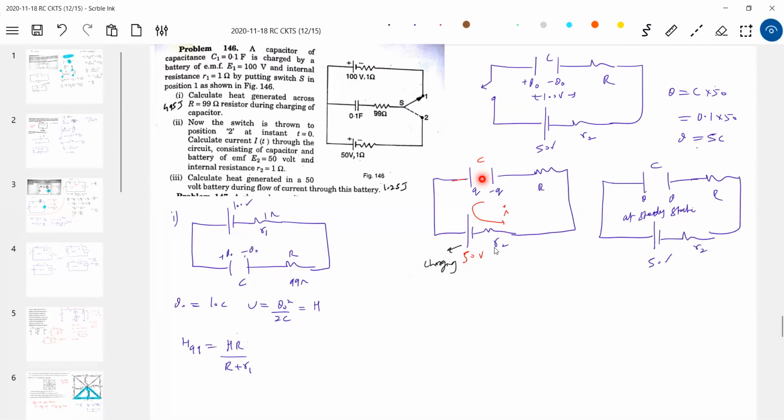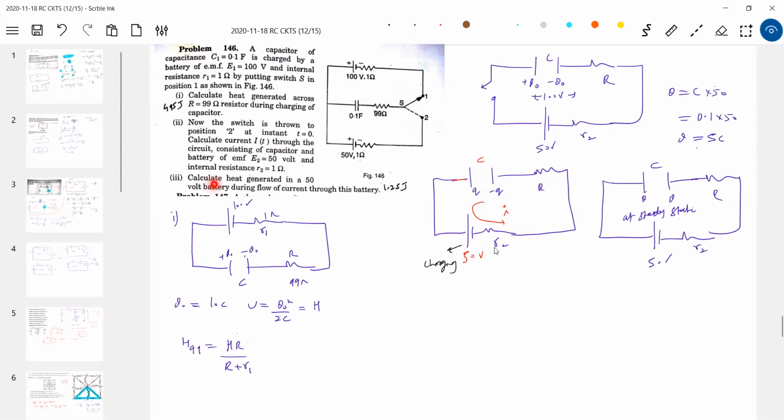Okay, finally, what happened to the energy that was there in the capacitor? Is all the energy given to the cell? Is all the energy converted to heat? No. There is a decrease in the energy of the capacitor. So what will happen to this? A part of that will be given to the cell. A part will be converted to heat. The question is asking to get an expression for current. I think you know how to calculate the current. Again, write the loop equation and get the expression for it.